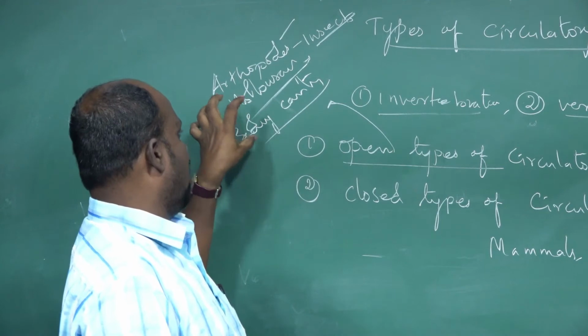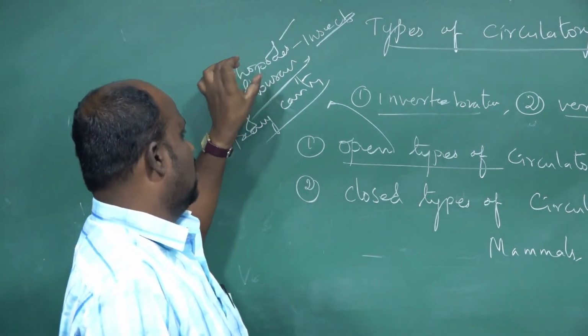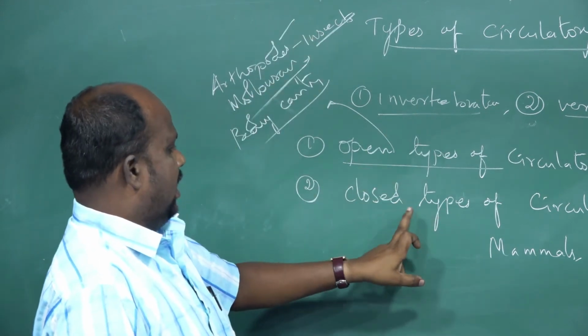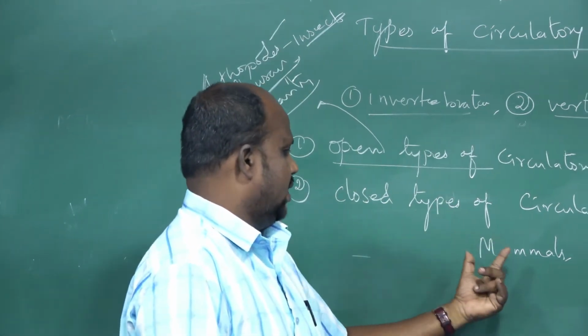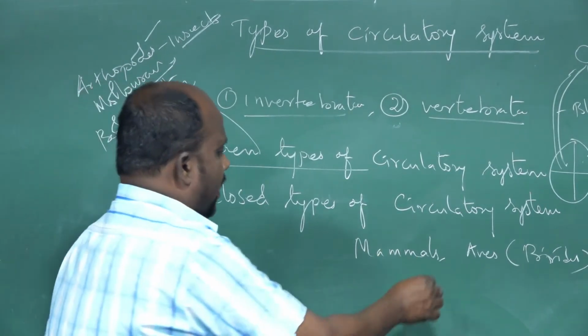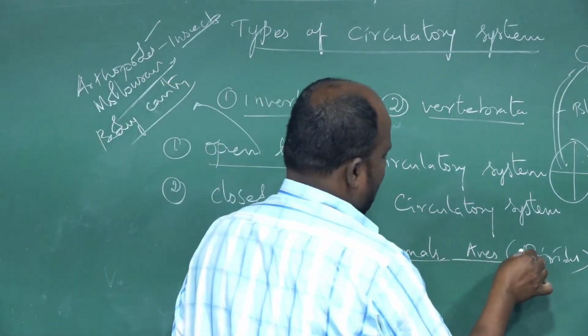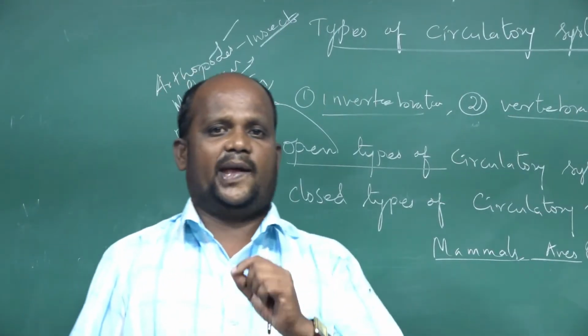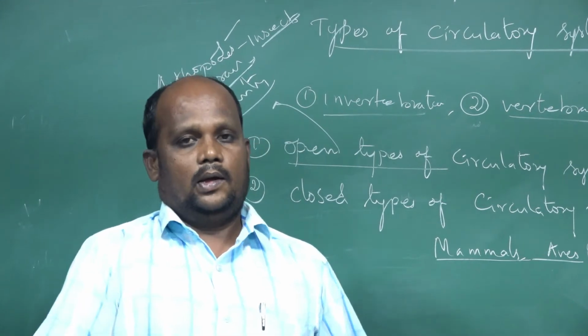These animal groups do not have special types of blood vessels, so this group is called the open type of circulatory system. The closed type is found especially in vertebrates, in the mammals and the avian population, which means the bird population. Next is extra information for you.